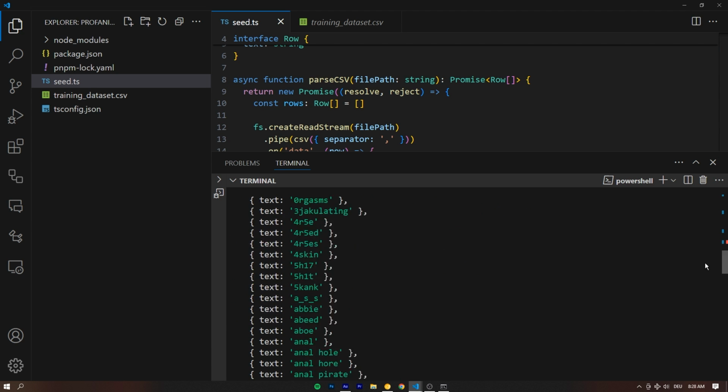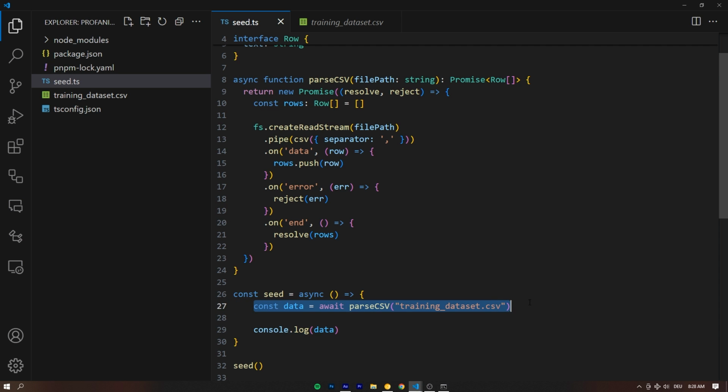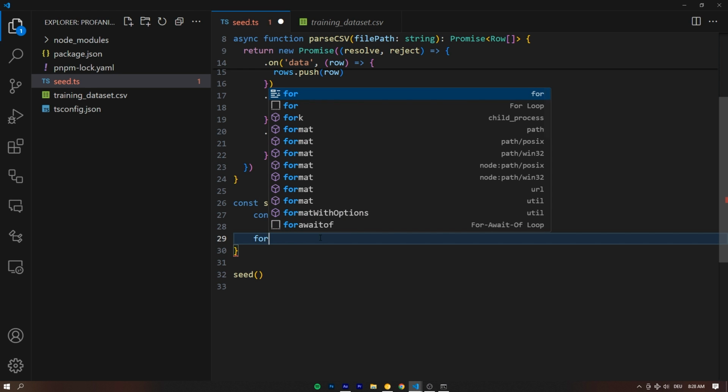And that's going to log out all the stuff in our CSV file that we now have access to right here as our data. Perfect. So we know this works now, right? And now we can actually go ahead and put this data into our vector database to then be able to search for or to filter user input. And we're going to do that inside of a for loop.